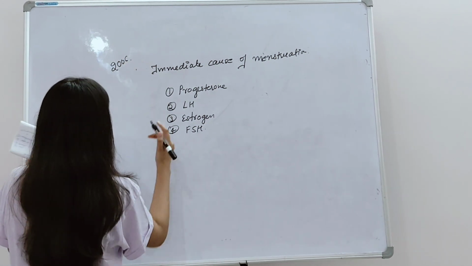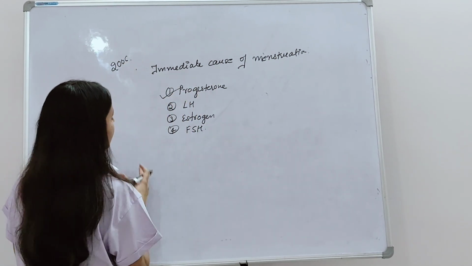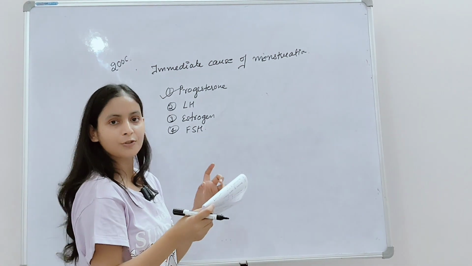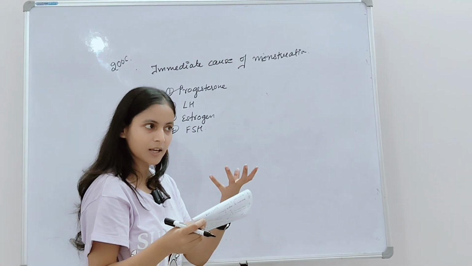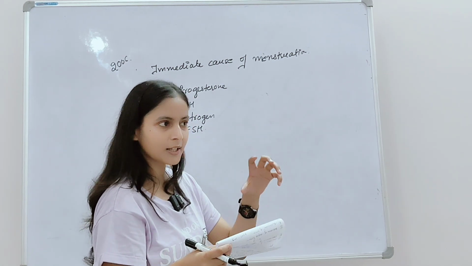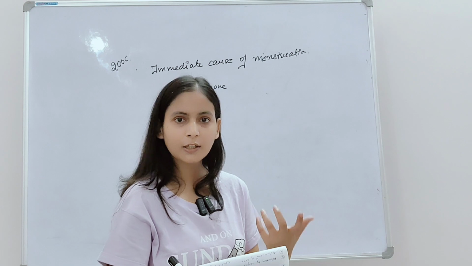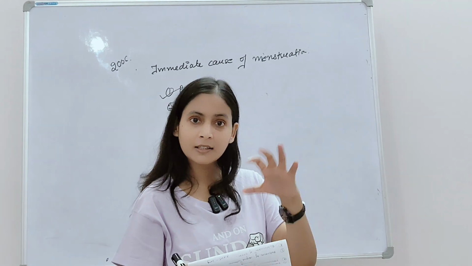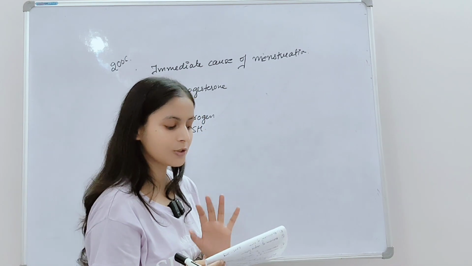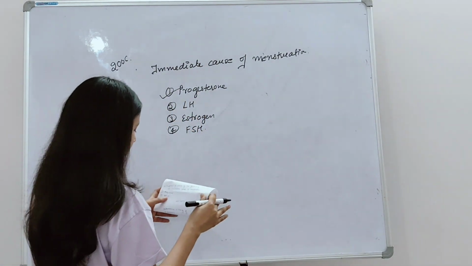So the answer is progesterone. The withdrawal of progesterone is the immediate cause of menstruation, because the level of progesterone decreases at the end, that is at 28 to 29 days. After that, another cycle, the menstrual phase, begins again. So withdrawal of progesterone. This was a very good question.